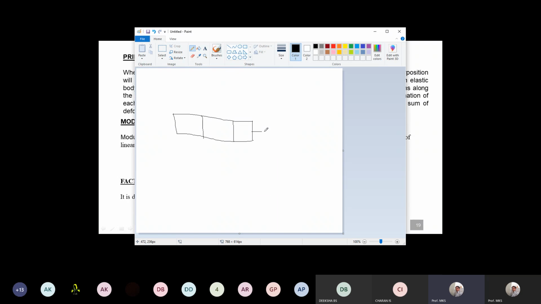Just imagine this block is applied with a load. This is some 10 units. This will be some 15 units of load. These two are compressive loads.